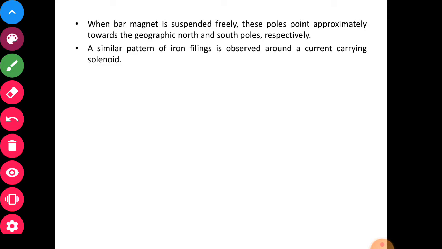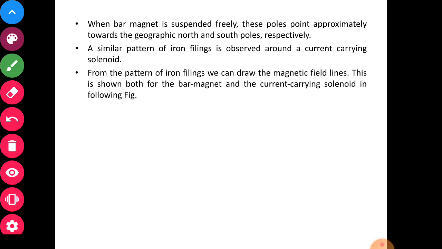Okay? A similar pattern of iron filings is observed around a current carrying solenoid. If you keep a solenoid, the same pattern which you have seen for the bar magnet can be observed. What is a solenoid? It is a helical coil of insulated wire wound closely, which we have studied in the 4th chapter. So once again go through that 4th chapter's topic of solenoid. Okay, so a solenoid is equivalent to the bar magnet.